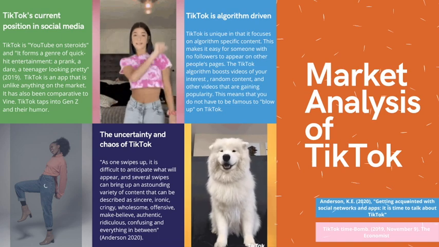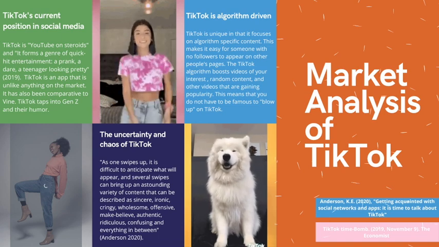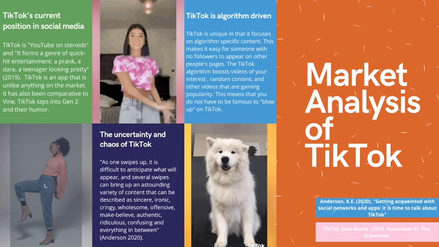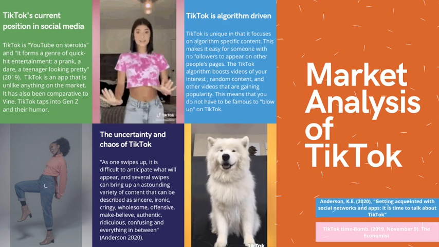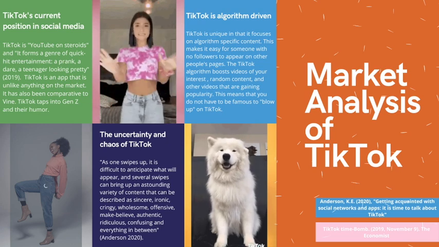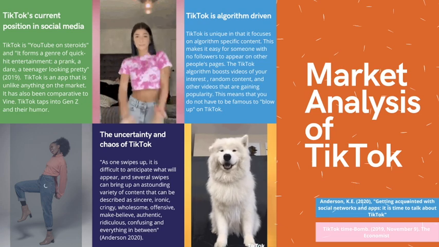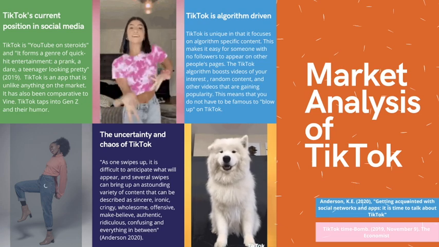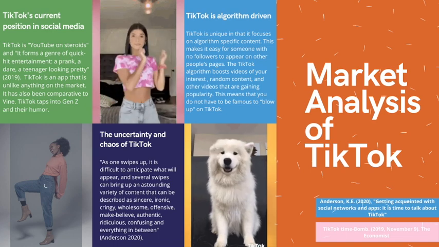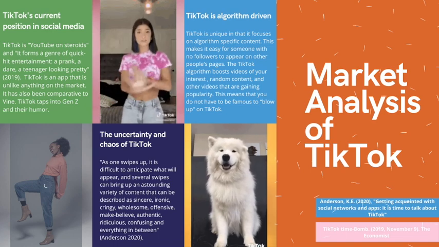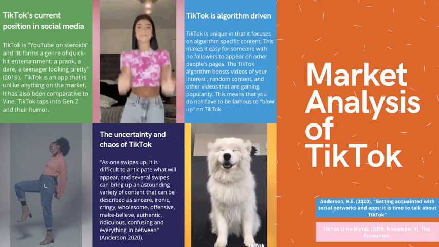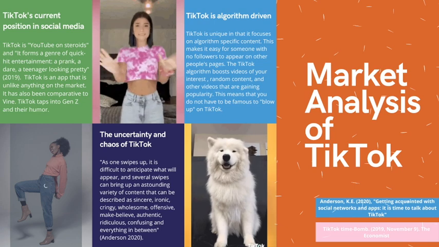And that takes me to my next point of why I think TikTok is so popular: the TikTok algorithm is driven. TikTok is unique in that it focuses on algorithm-specific content. This makes it easy for someone with no followers to appear on other people's pages. The TikTok algorithm boosts videos of your interest, random content, and other videos that are gaining popularity. This means that you do not have to be famous or have a bunch of followers to blow up on TikTok. You can have one video that attracts a lot of attention without having any followers at all.